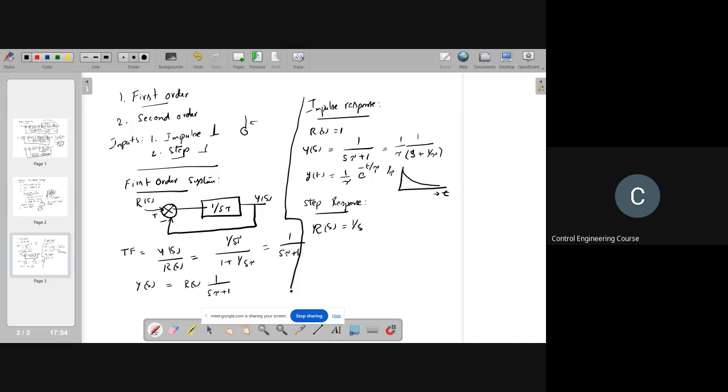Now for a step input, let's say R of s is 1 by s, right? Now Y of s is equal to 1 by s into s tau plus 1, which you can separate out using partial fractions.